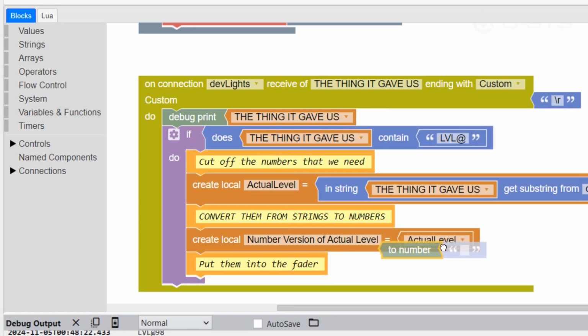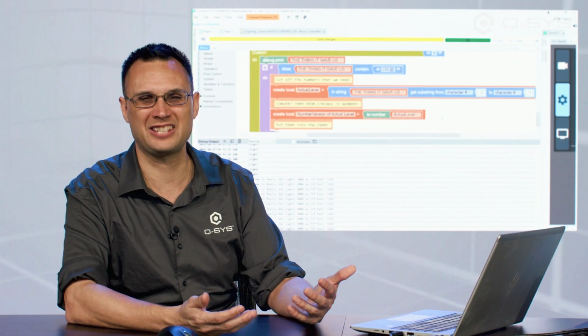So I could do it this way. I could shove the actual level, which is a string, into the toNumber, which is essentially a function, and plug that into our new variable to create the number version of our actual level. That's fine. That works. 100% that works. Personally, I think it's a couple of steps too many.